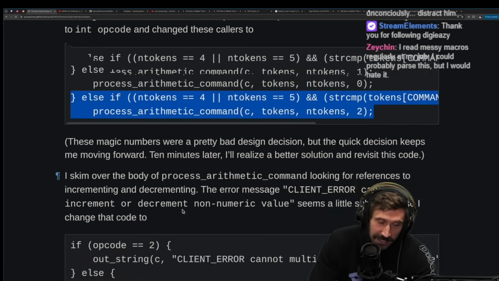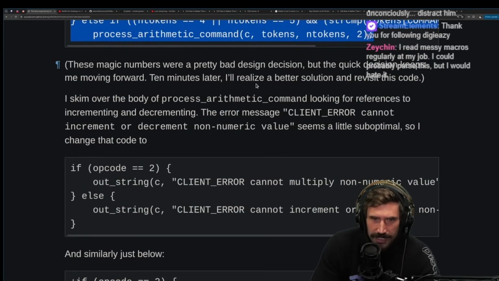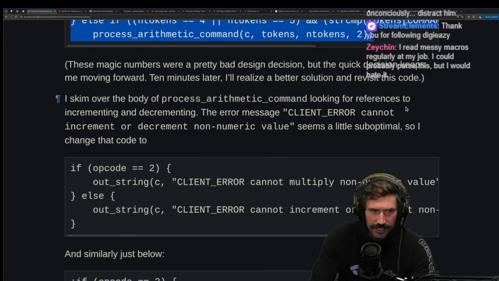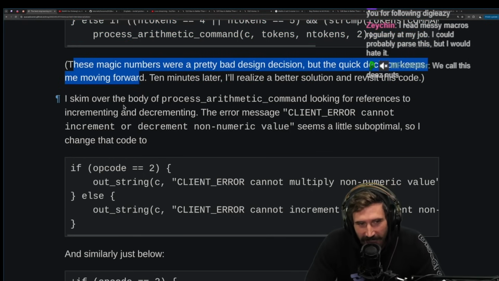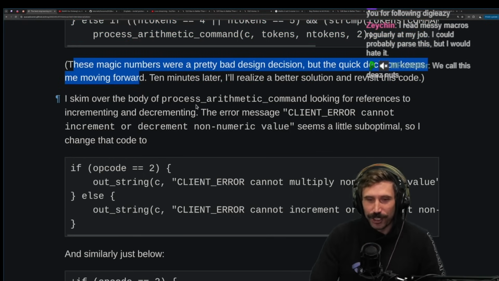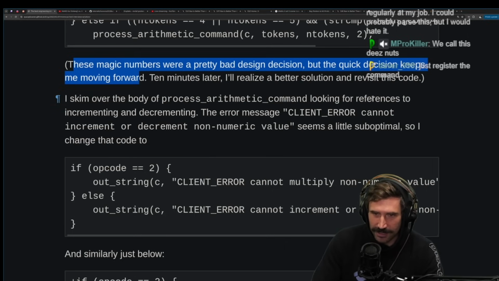All right, hey, that's good enough for me. These magic numbers were a pretty bad design decision, but the quick decision keeps me moving forward. What I see is pretty horrible. I will just copy it and move on. I'm a good citizen. 10 minutes later, I realized a better solution and revisited the code.